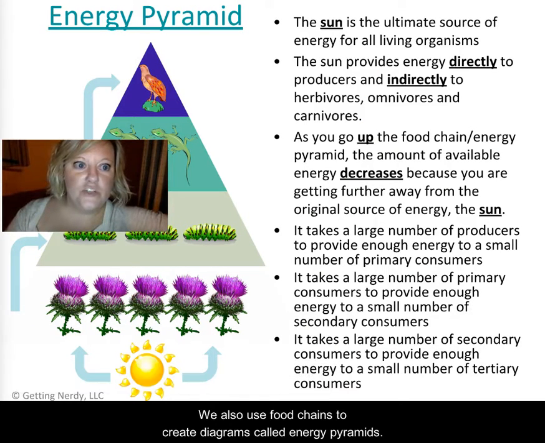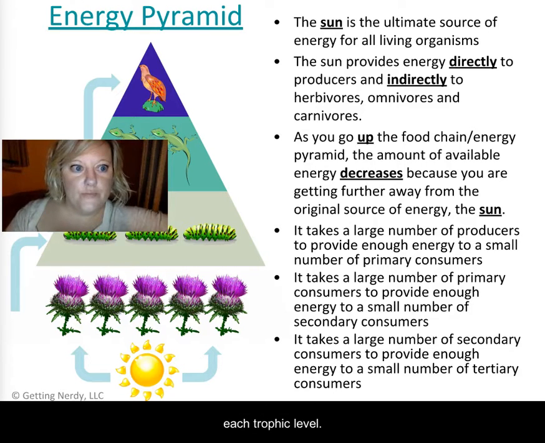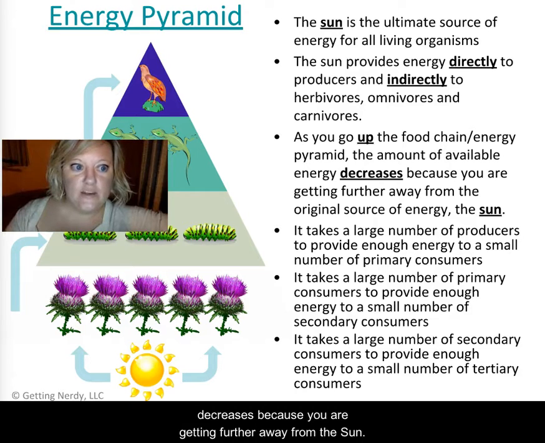We also use food chains to create diagrams called energy pyramids. Energy pyramids illustrate the transfer of energy between each trophic level. As you go up the pyramid, the amount of energy decreases because you are getting further away from the sun.